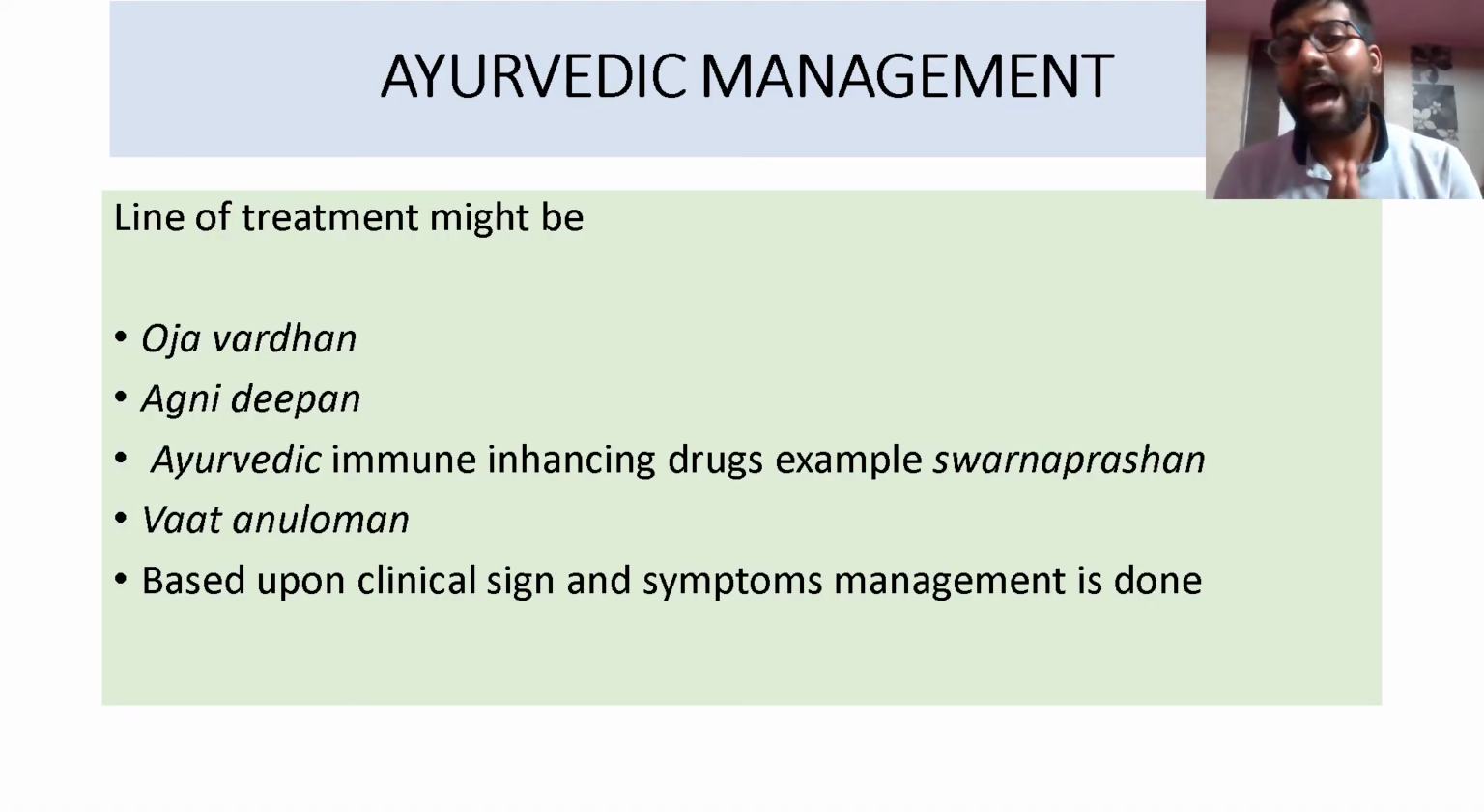Moving to the Ayurvedic management, the management is done based upon clinical signs and symptoms. The line of treatment in Ayurveda might be Ojavardhan, Agni Deepan and Vatanuloman. Normally there is decreased immunity in the child, so Ayurvedic immune-enhancing drugs like Swarna Prashan and many prashan yogas mentioned in Kashyap Samhita and other Bal Chikitsa Granth might be useful in this disease.